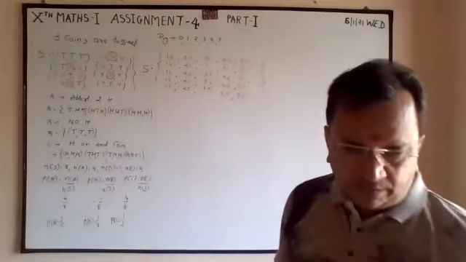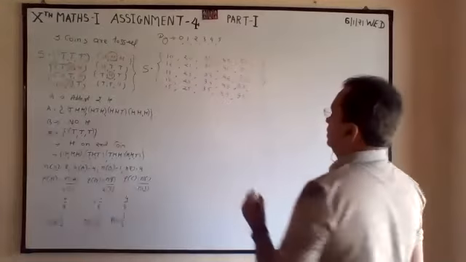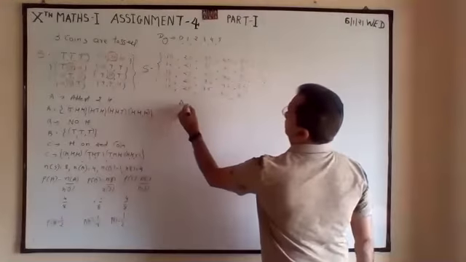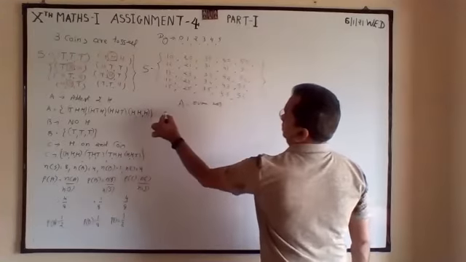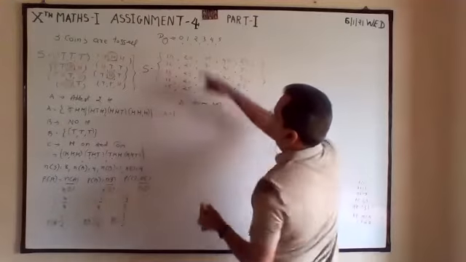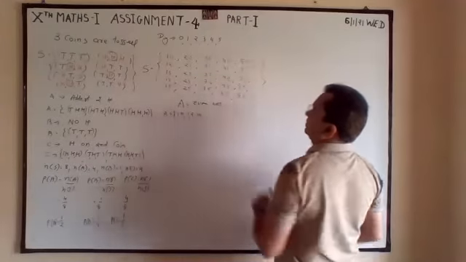Now question number 1. Even number. In the first line, 10, 12, 14.